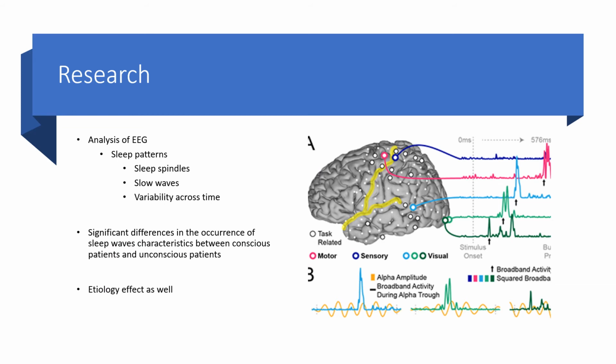The research experiment. When analyzing the EEG patterns of the various states of disorders of consciousness, researchers looked at the sleep patterns of the occurrence of structures such as sleep spindles, slow waves, and their variability across time.